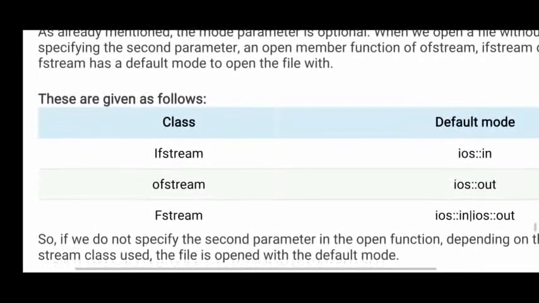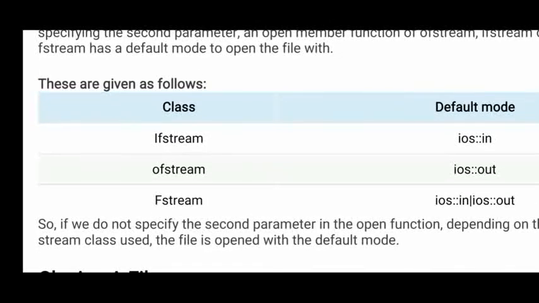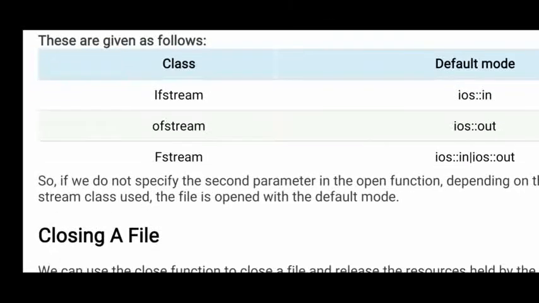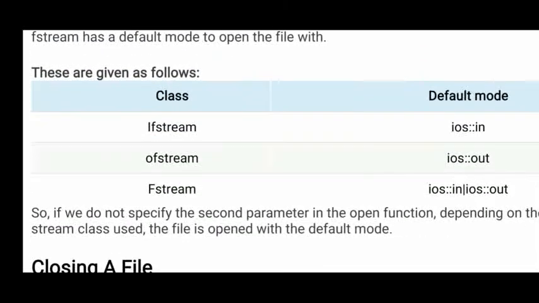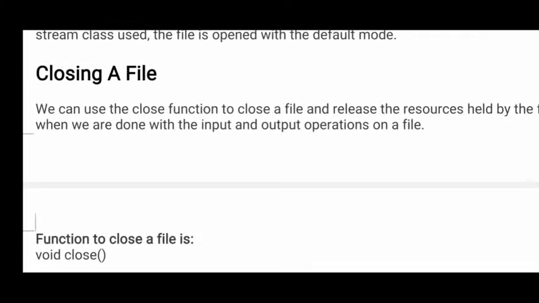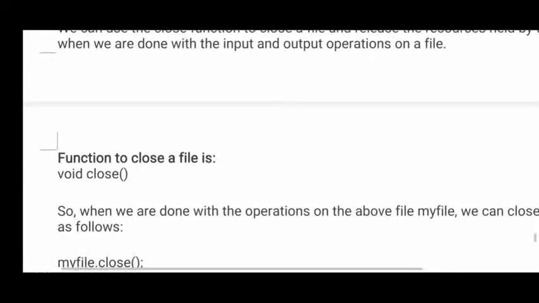Now here a few streams are given: the IF stream class for input, the OF stream for output, and the F stream for both input and output. After opening a file, if you want to close it, use void close. For close, you do not need to give any file name. Why? Because whatever file is currently open, only that file will be closed.